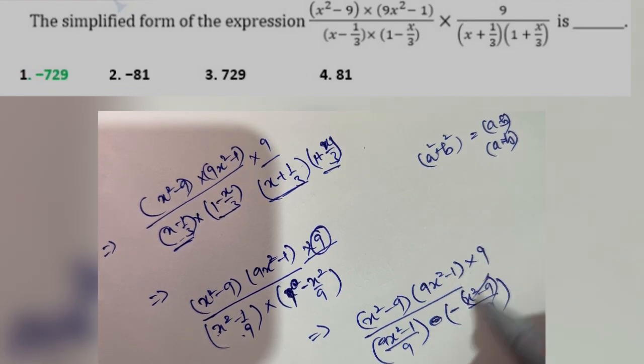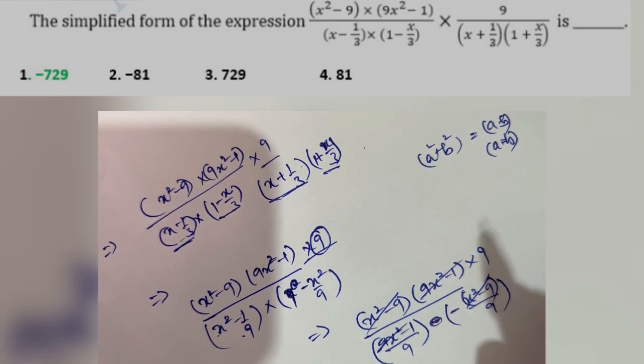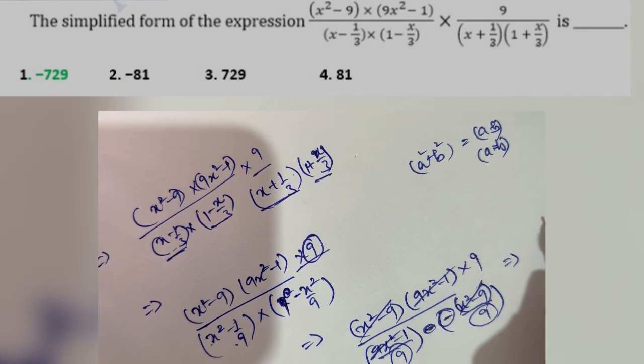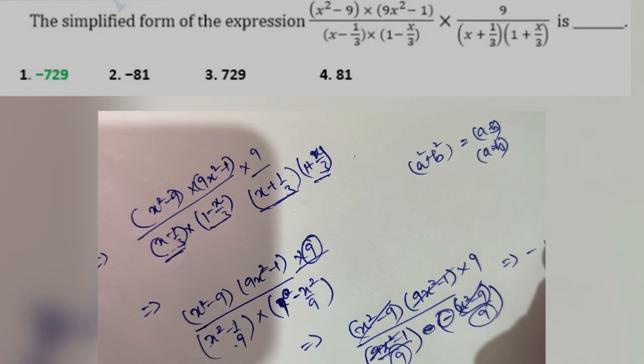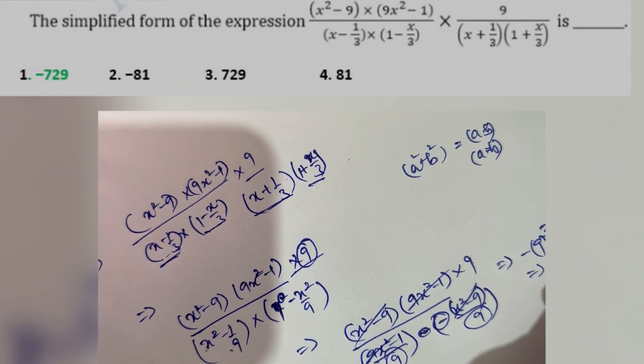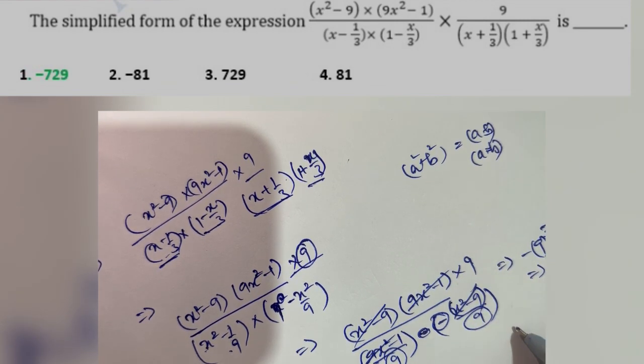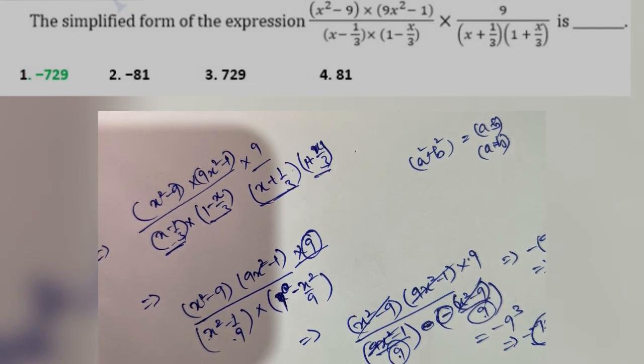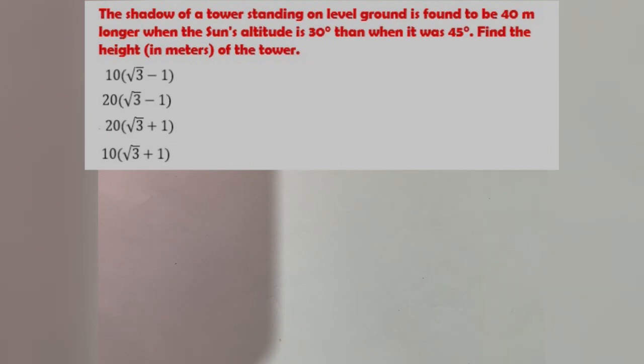Again this will be cancelled out by this, and we have 9 and this, and we also have a minus in the equation, so we have minus 9 cube, and it will be minus 729. This 9 and this 9 will become 9 cube, and minus of 729 will be our answer.